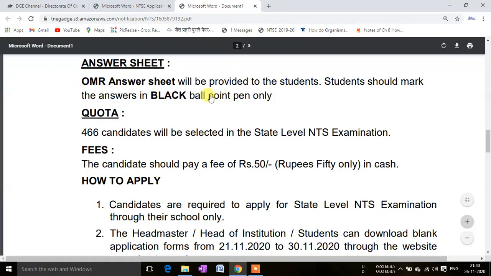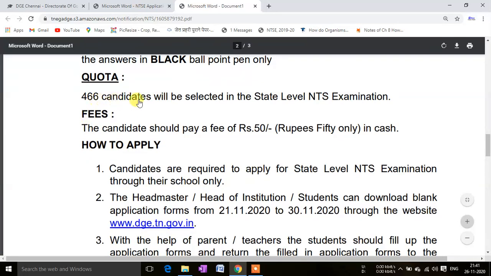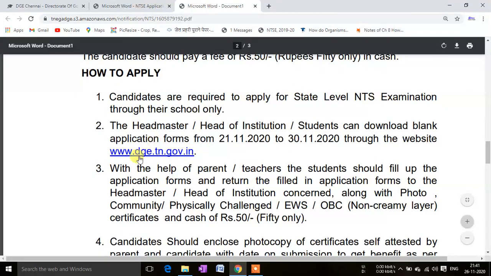Okay, the answer sheet will be available to students, and you will be given an OMR sheet. You will have to mark the bubbles there. So you will have to use a black ballpoint pen. Okay, so take your black ballpoint pen with you in the exam also, and for the first level 466 candidates will be selected. Okay, the candidate should pay a fee of 50 rupees only in cash. Here you will have to pay the fee in cash only, and the rest of the information is available here.